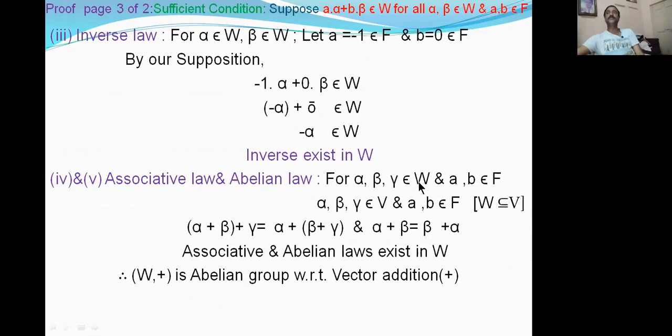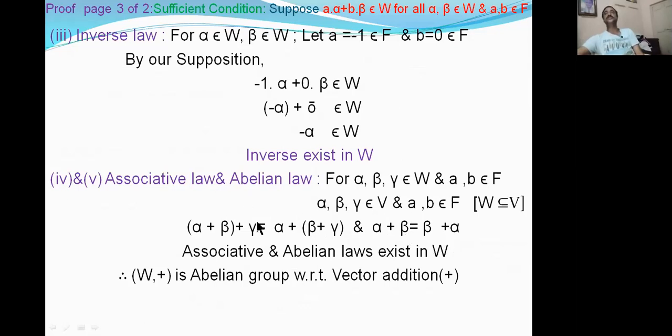Here, what are the elements in W? Alpha, beta, gamma. So all the alpha, beta, gamma are in V. Right, V is a vector space. Vector space means all these conditions were already satisfied. That means alpha plus beta plus gamma is equal to alpha plus beta plus gamma, the associative law exists. And also alpha plus beta is equal to beta plus alpha, abelian also exists. For which elements? Alpha, beta, gamma in W. For W elements alpha, beta, gamma, the associative and abelian laws are satisfied.